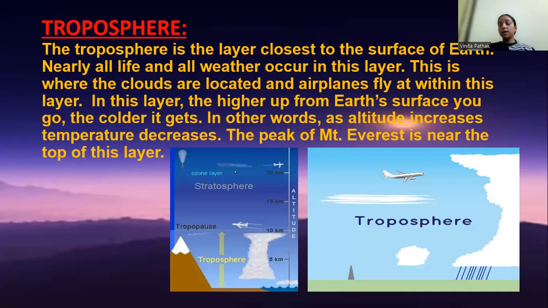As I have told you earlier, the peak of Mount Everest is near the top of this layer, which is the troposphere. As I have told you further, in some research we have read that the distance between the troposphere and Earth is 0 to 10 kilometers, and in some we can see that it goes to 18 kilometers. Okay, so what is the troposphere? The troposphere is the first layer of the atmosphere from the Earth's surface.